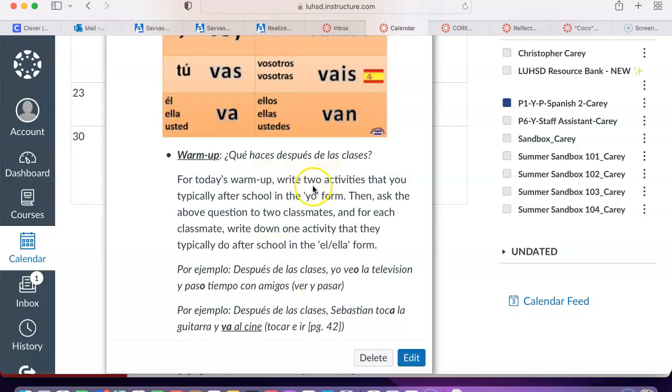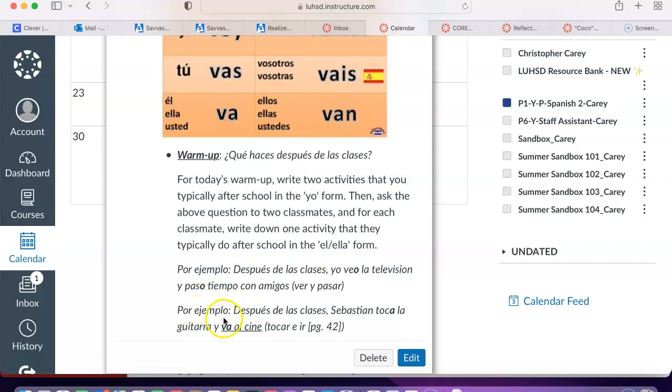So two activities that you typically partake in the yo form: jugar videojuegos, comer, caminar a casa, correr, tocar música, hablar con amigos, etc. And then ask that question to two classmates, and for each classmate, write down one activity that they typically do after school in the él/ella form.